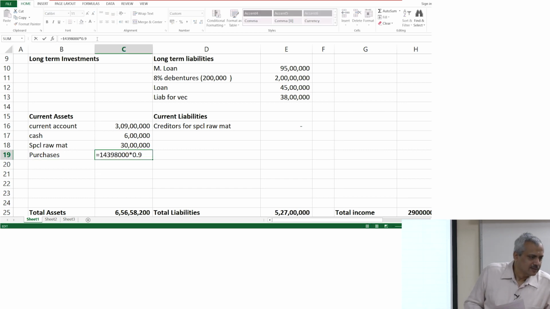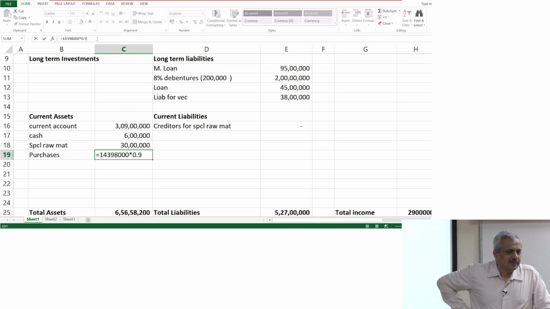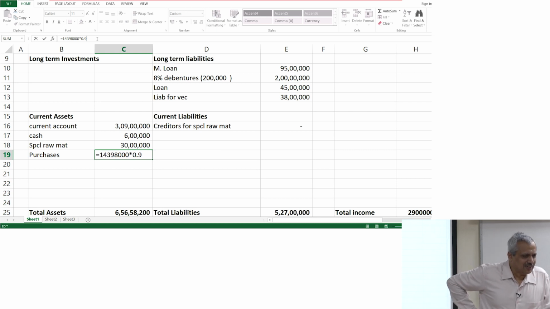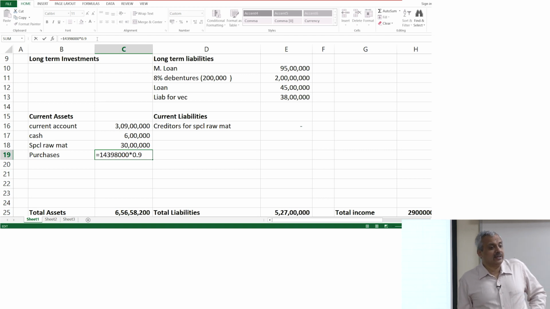Are you worried about what type of purchase? As of now, no. As an accountant, I am worried about the value of purchase. What type of purchase is it? Raw material or for your company. That is all I am worried about. But it is a current asset, not long term, because it is not a fixed asset. That is why he said raw material. Raw material means it keeps moving, fast moving, right? It keeps moving every minute. If the same thing were a purchase of a vehicle, then it would be a fixed asset. Am I with you on this?